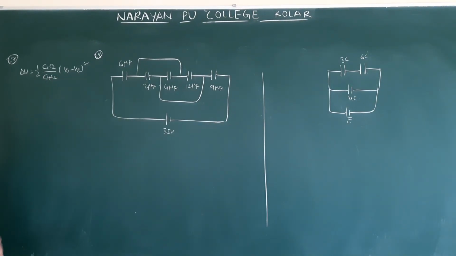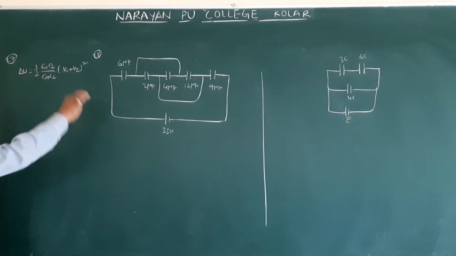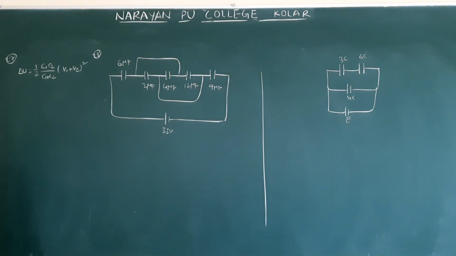But here they gave opposite polarities. Opposite polarity means V1 plus V2 whole square. C1 value they gave C, C2 value they gave 3C, V1 they gave 2V naught, and another one they gave V naught. Therefore, directly you can substitute. You will be getting the answer.